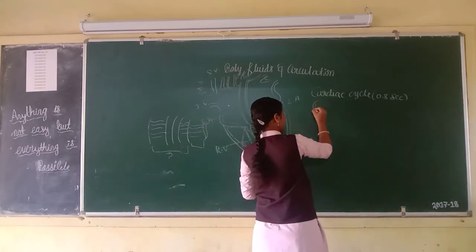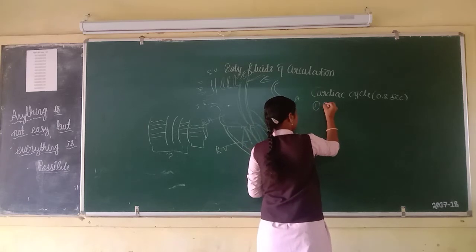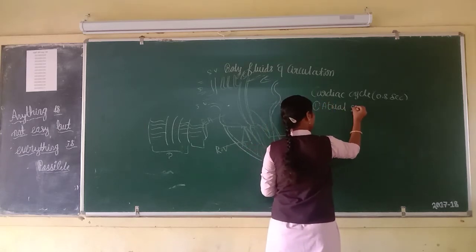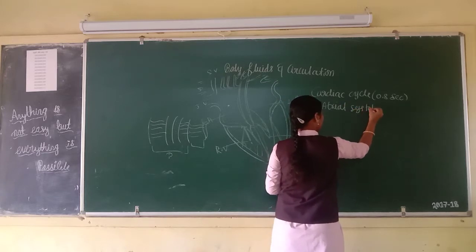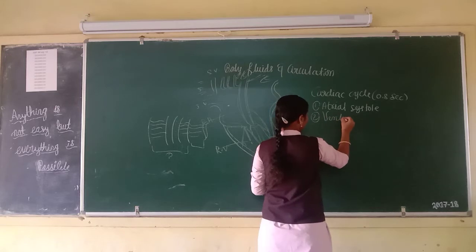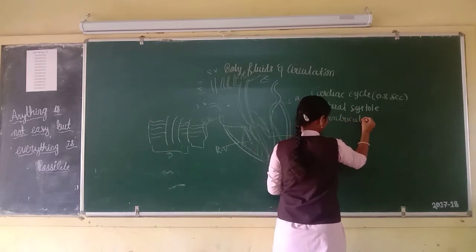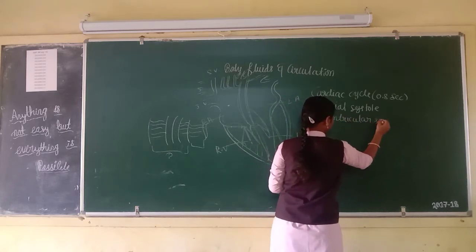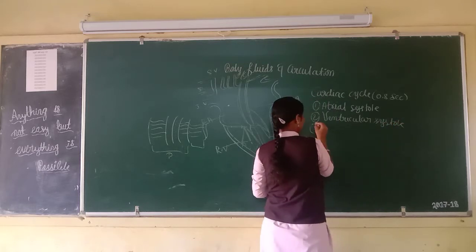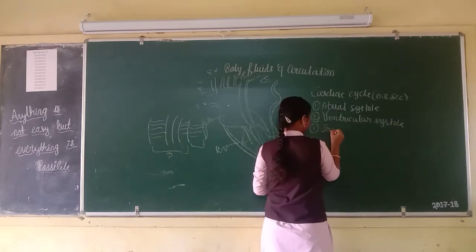First concept in the cardiac cycle is the atrial systole. Second one is ventricular systole. Then third one is joint diastole.